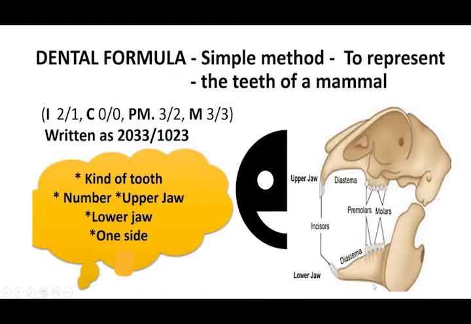So, the rabbit has 28 teeth. Why? Canines are absent. Actually, we have 32 teeth, isn't it? We have canines, but the canine is absent for rabbit. So 28 teeth are there. Just remember this calculation alone. The dental formula is 2033 over 1023. This is the formula for rabbit.